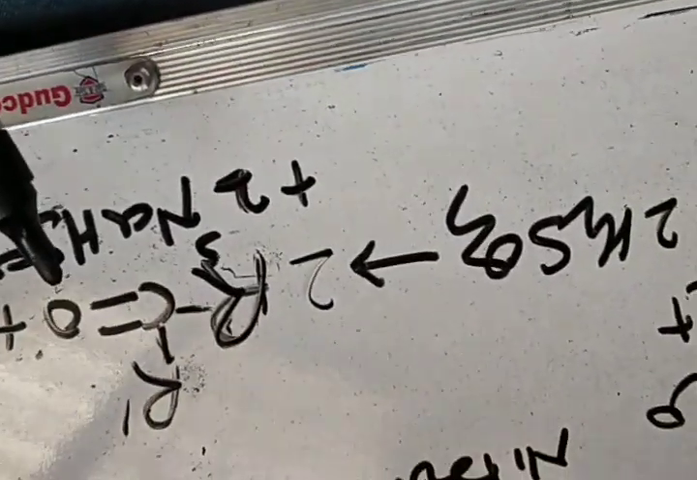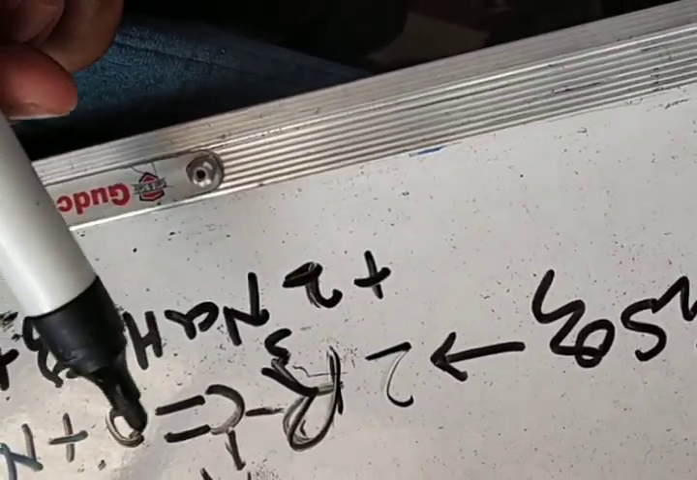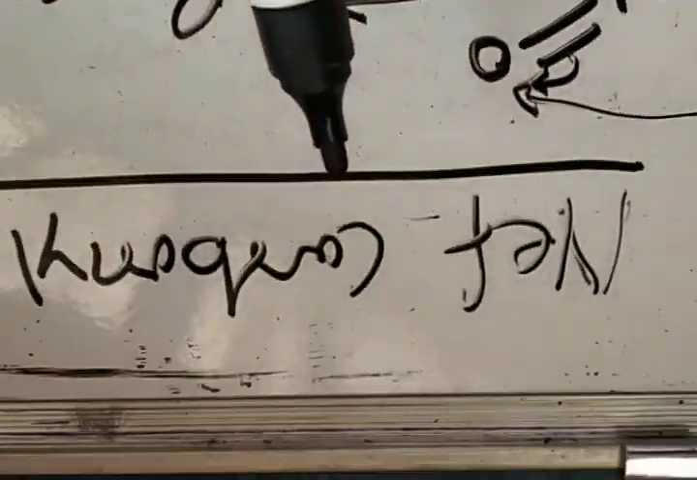So the method of obtaining aldehydes and ketones by using nitroalkane is known as the Nef carbonyl synthesis.